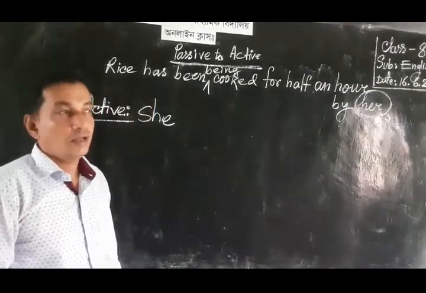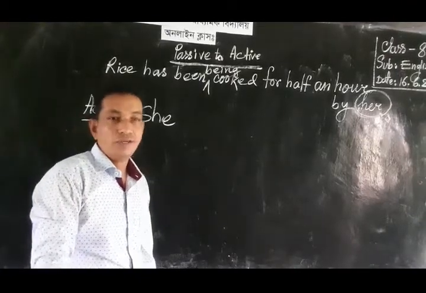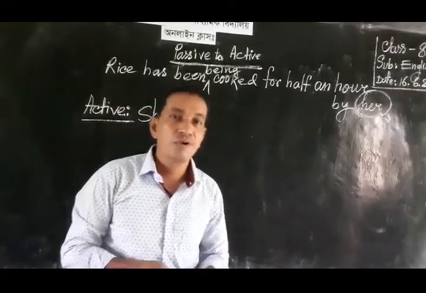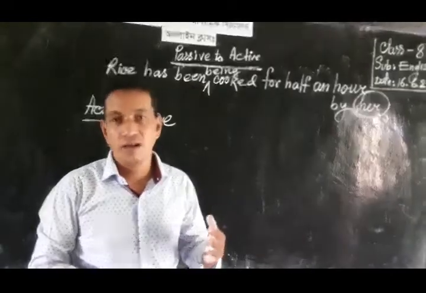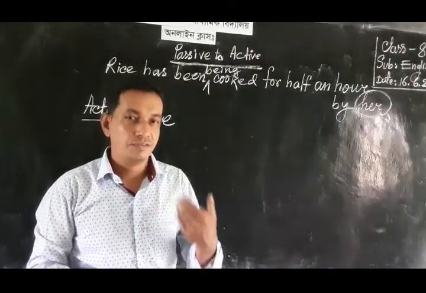Then we need the auxiliary verb in present perfect continuous tense. According to the rule of present perfect continuous tense, we must have has been or have been after the subject.